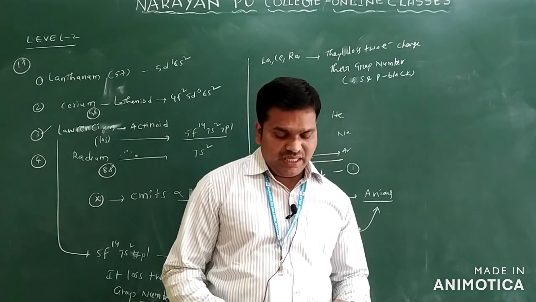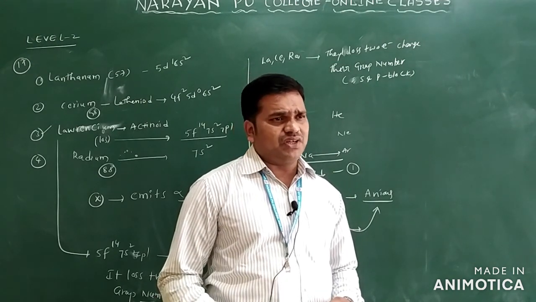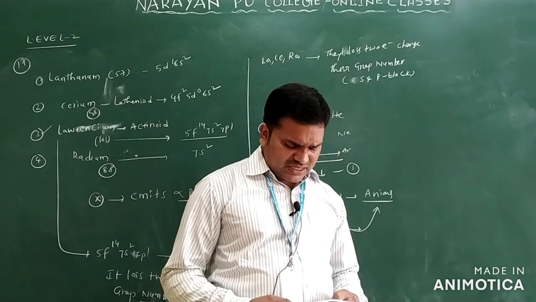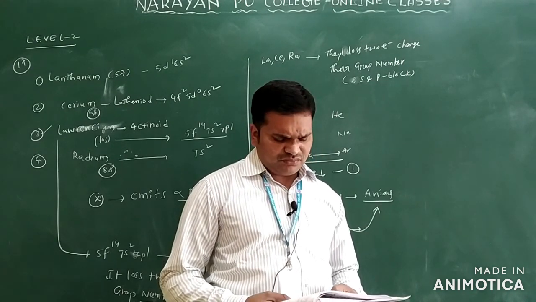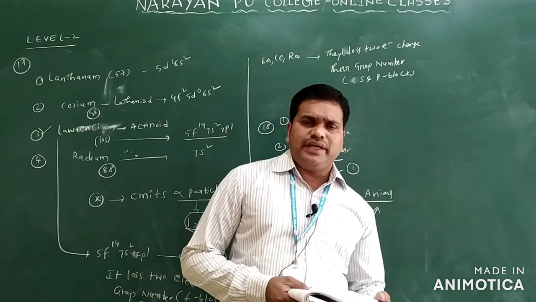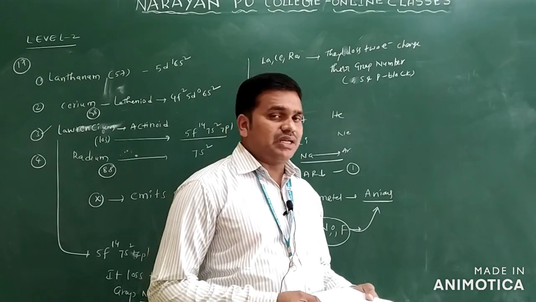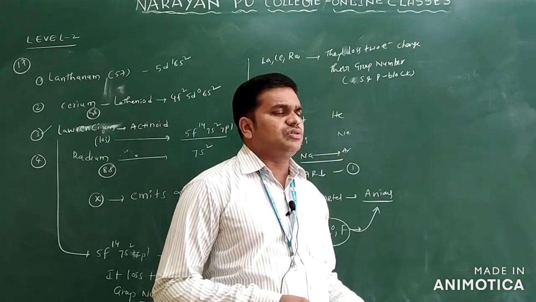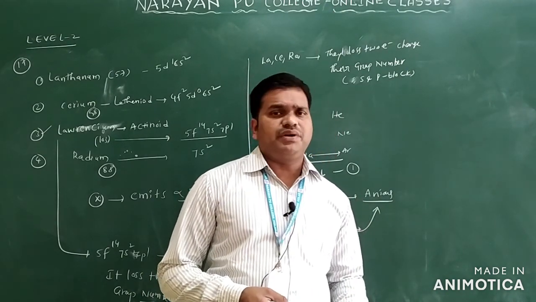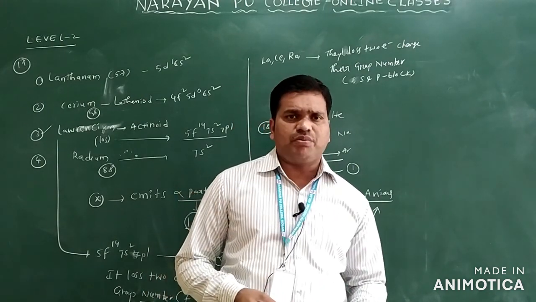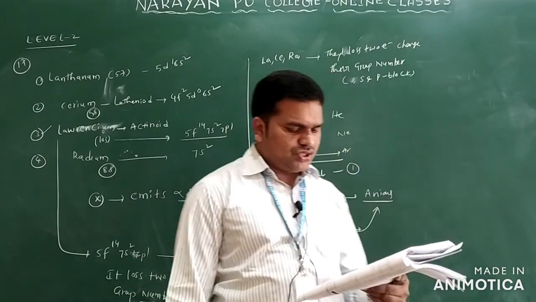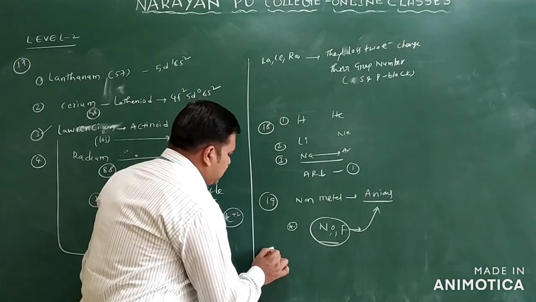Coming to phosphorus, sulfur and chlorine: they will also form anions, but the tendency to form anions is less when compared to nitrogen, oxygen, fluorine, because those belong to the second period, while phosphorus, sulfur, chlorine belong to the third period. You can compare these periodic properties. So the ones that form anions easily are nitrogen, oxygen and fluorine. So this is question number 19.